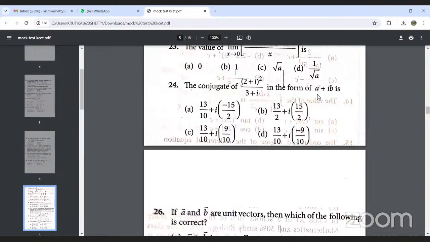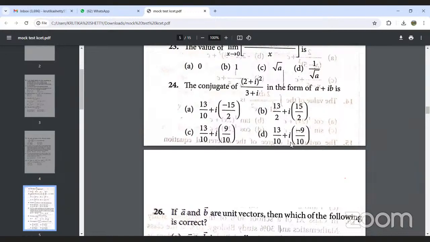So in question number 24, first we are finding the conjugate. To do this, we multiply by the conjugate of the denominator. Once you get it in a plus ib form, convert it into a minus ib form.